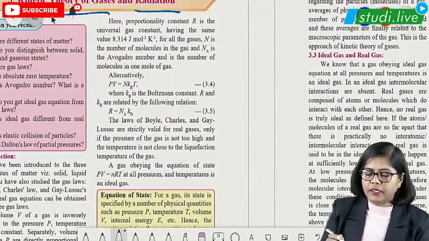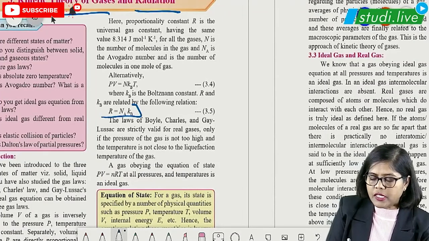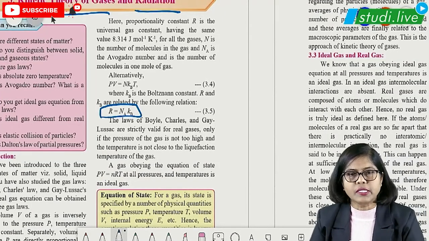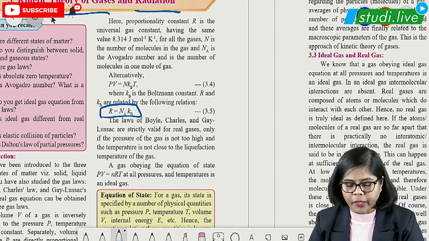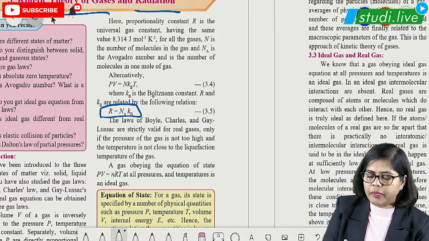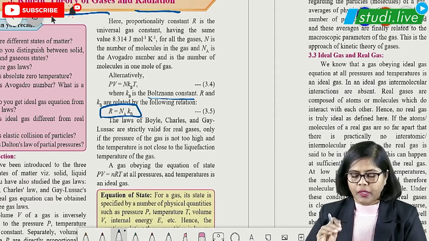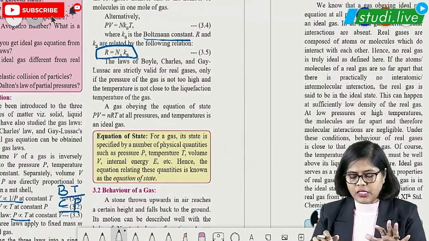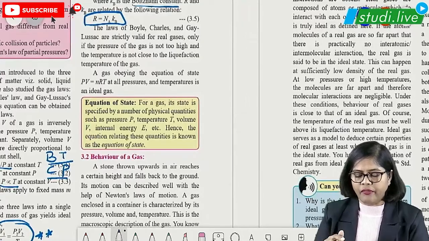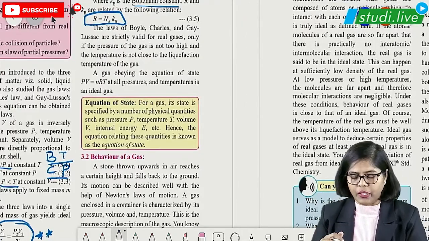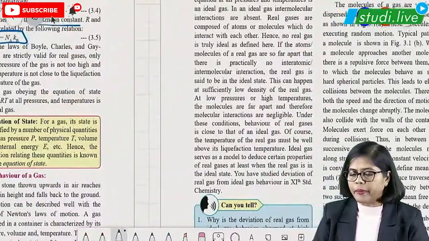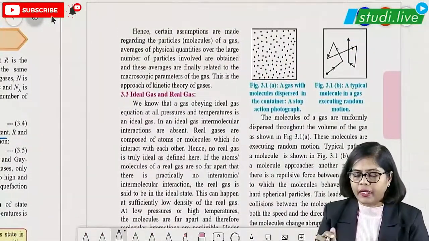Then after that, this is a very important formula: the gas constant R is Na times Kb, where Na is the Avogadro number and Kb is nothing but the Boltzmann constant. So remember this particular formula. So this is the only formula list we have to remember. Behavior of gas is deleted for this particular year, but there is nothing much to remember. And then comes the ideal gas and real gas.